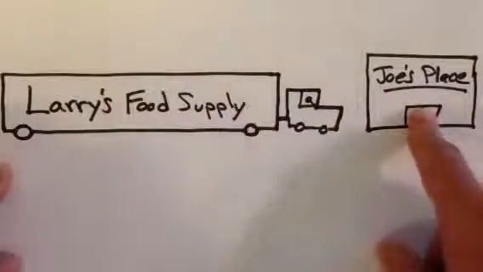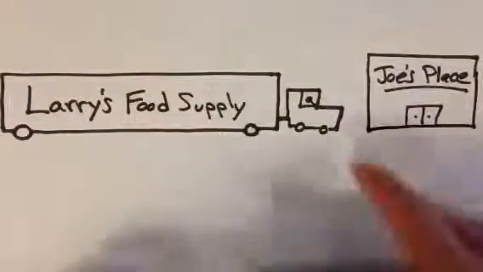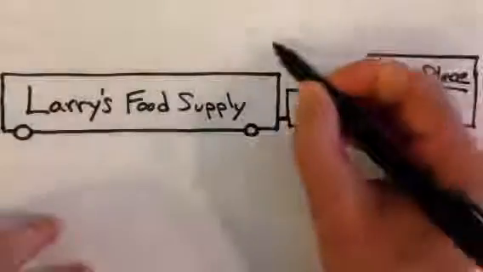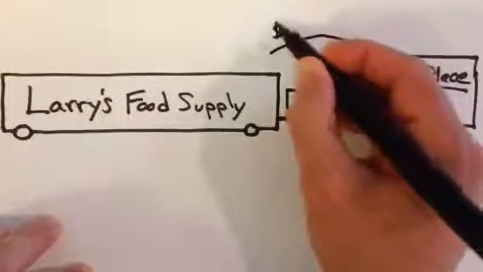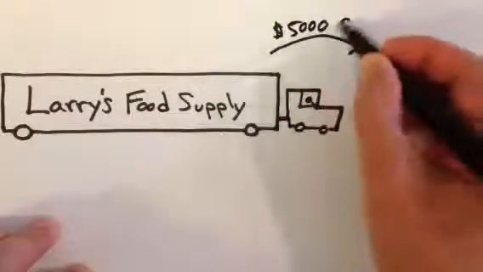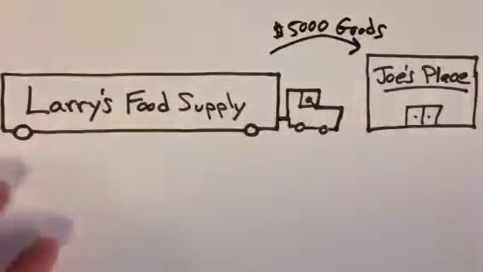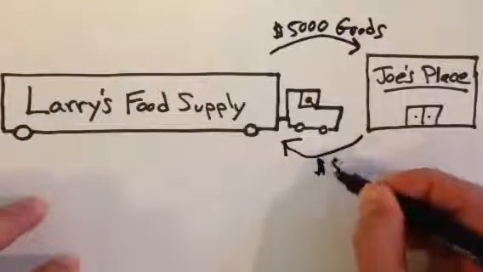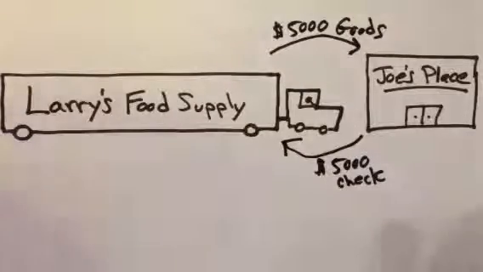Now, Joe had put in an order for $5,000 worth of food supplies with me. So I pull up the truck. It's 9:30. He's my first delivery. And I will carry into his restaurant $5,000 worth of goods, and we will put all of those goods into his storage area. And Joe, in turn, will give me a $5,000 check. He'll pay me, and then I will go on my way to the next client.